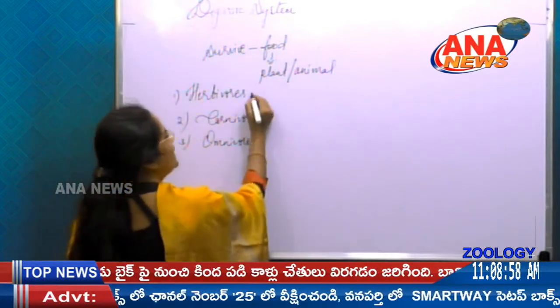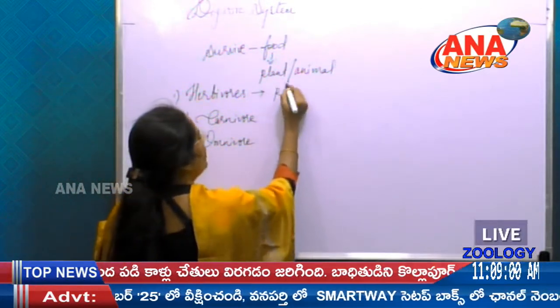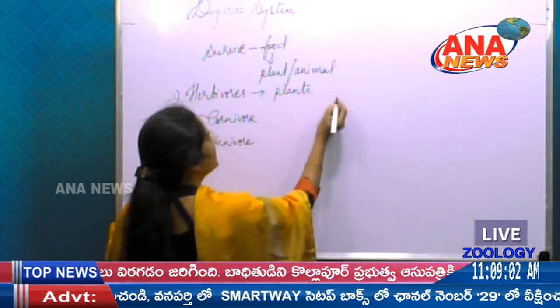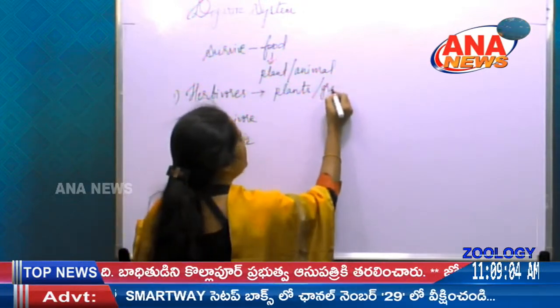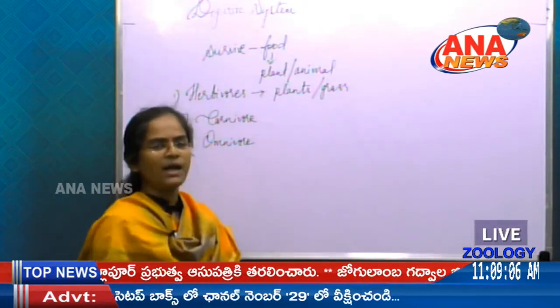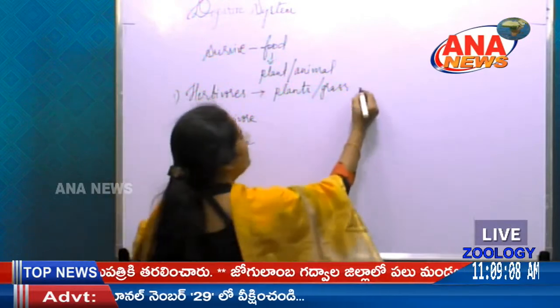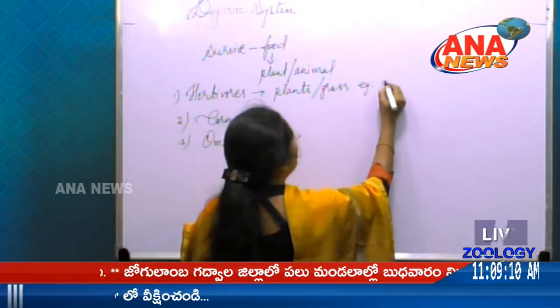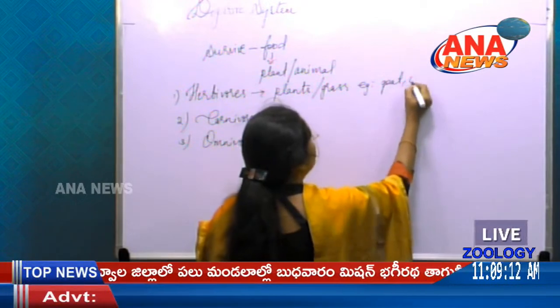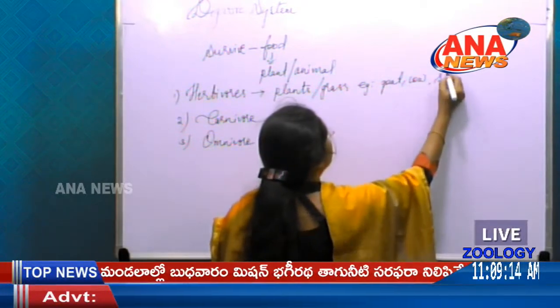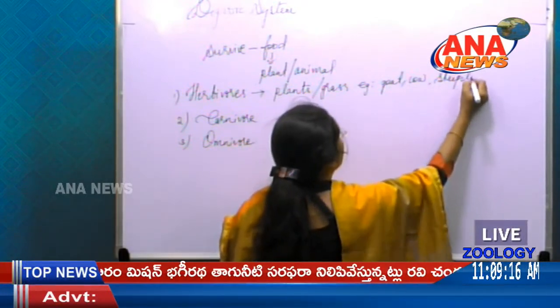All the organisms which depend only on plants, even if it is just grass, come under herbivores. An example for this you can take, you are well known about that: goat, cow, sheep, etc.